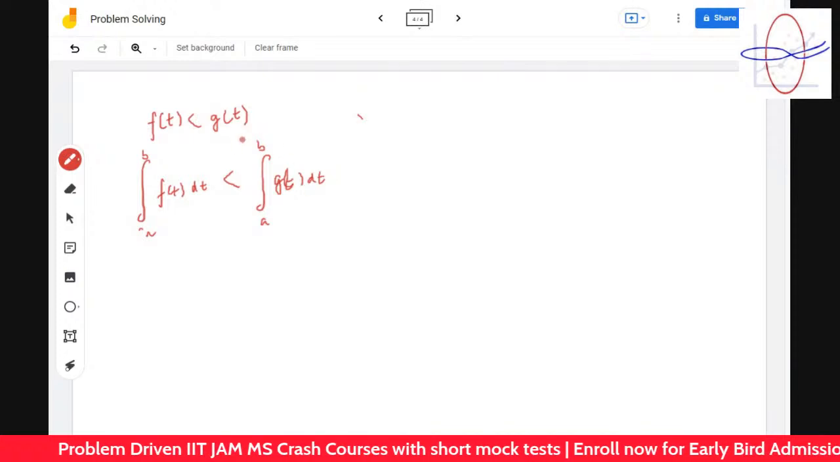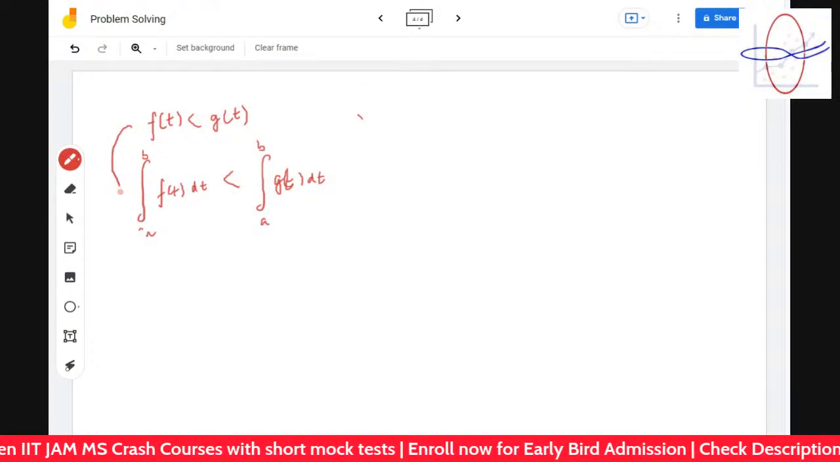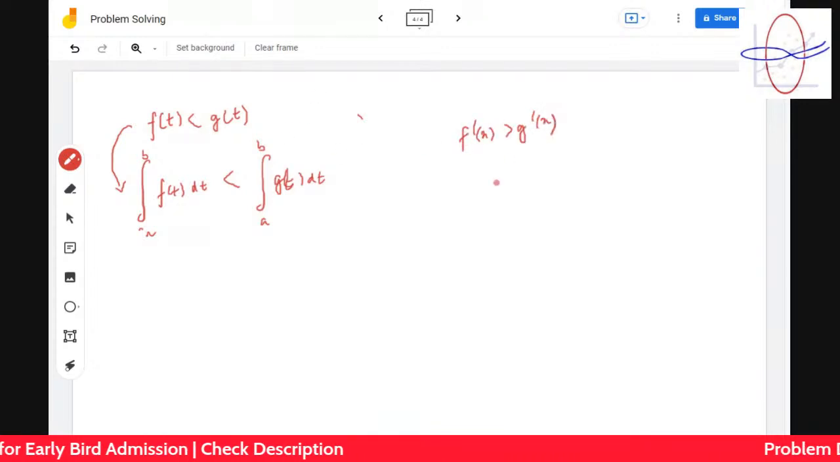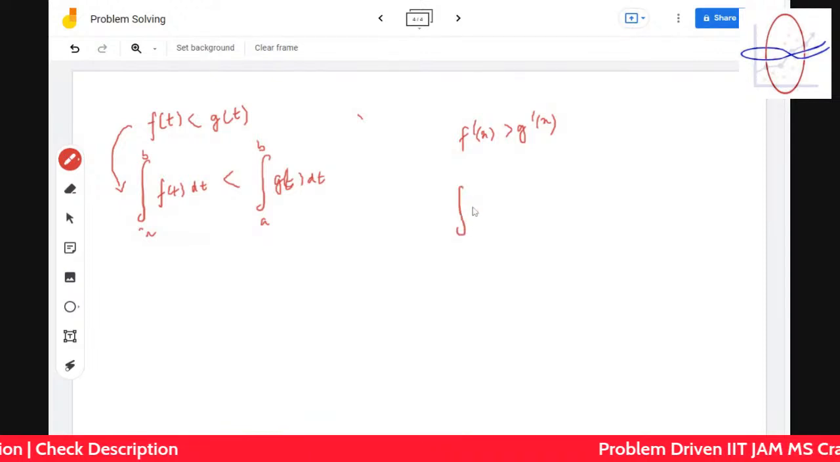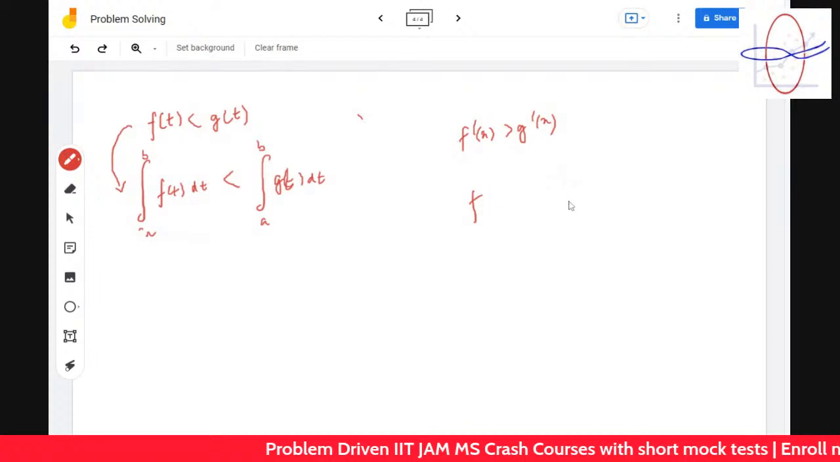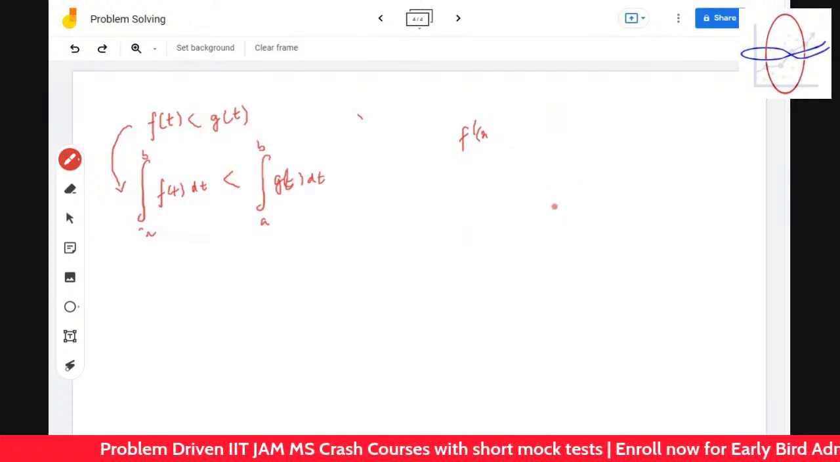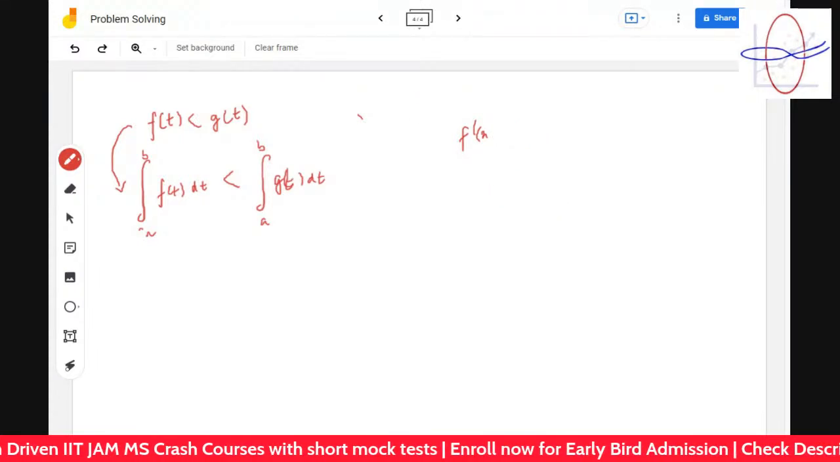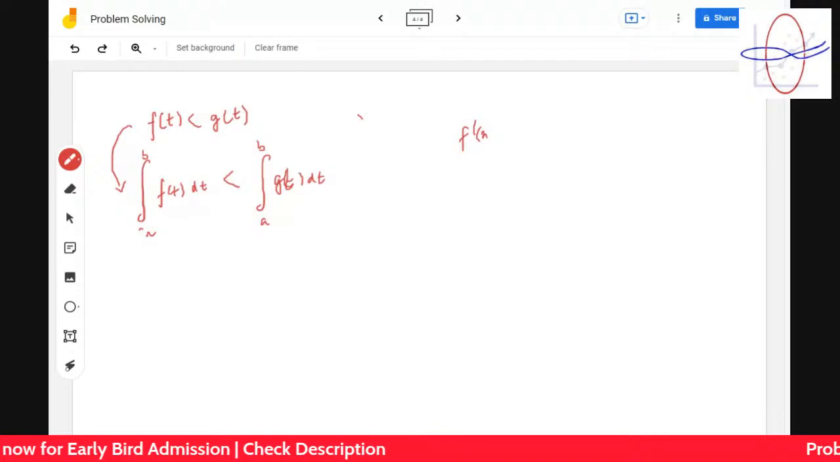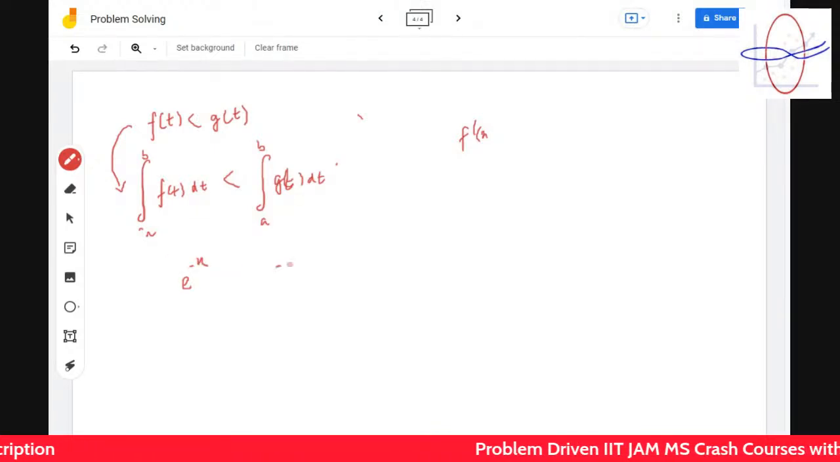I'm telling about this. This is different. If f dash x is greater than g dash x, then after integration, f x can be greater than g x, if something is true. If the initial portions are greater than each other, then of course it's true. So he's asking me to take this example, e to the power minus x and minus of e to the power minus x.